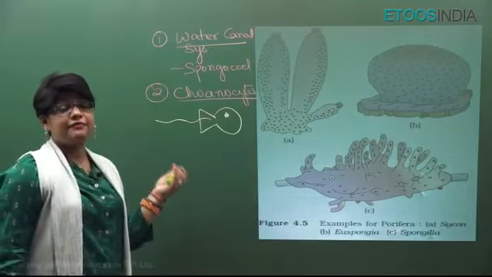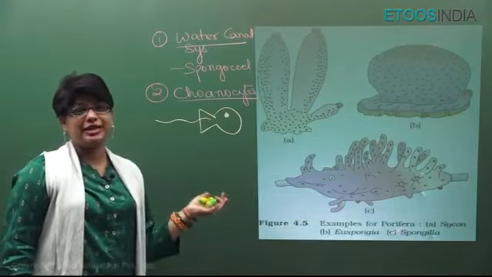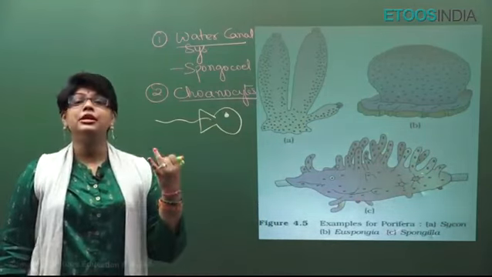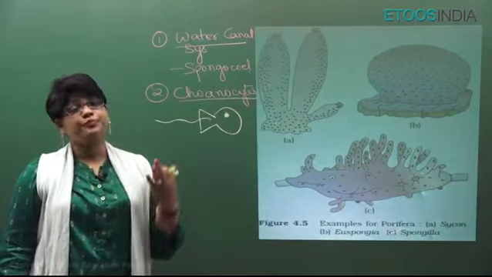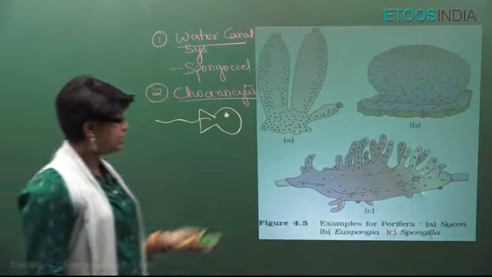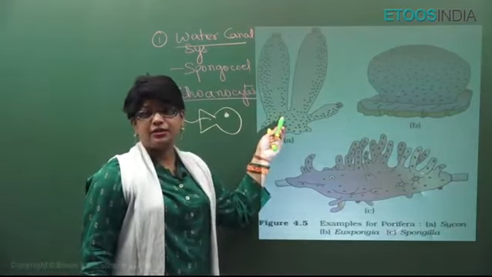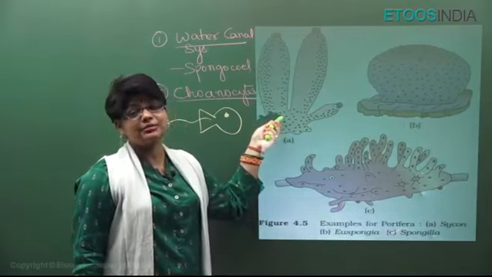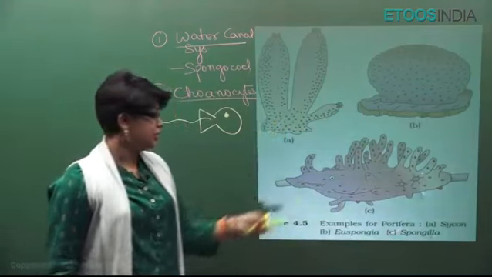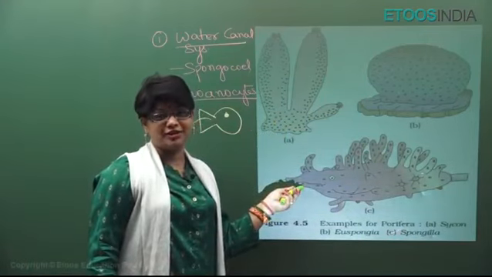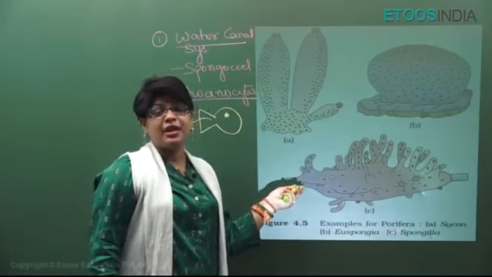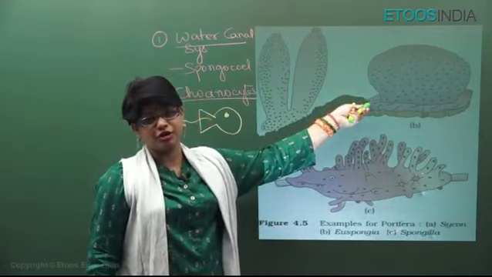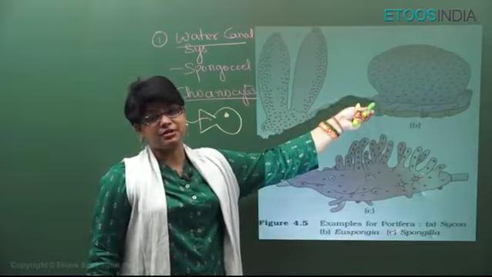Now, they have been classified on the basis of their exoskeleton, which can be made up of calcium carbonate spicules, silica spicules or spongin fibers. Out of these, this is Sycon or Scypha, the simplest type of Porifera, and it has calcium carbonate spicules. This is Spongilla, freshwater Porifera. And this is bath sponge or Euspongia. This has spongin fibers as its